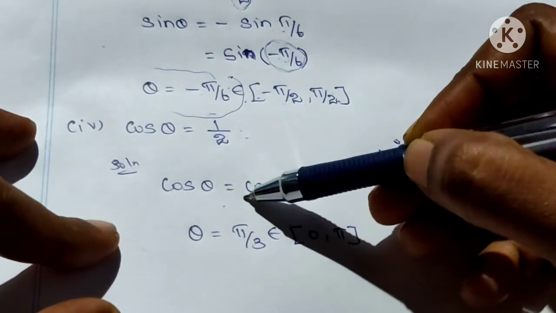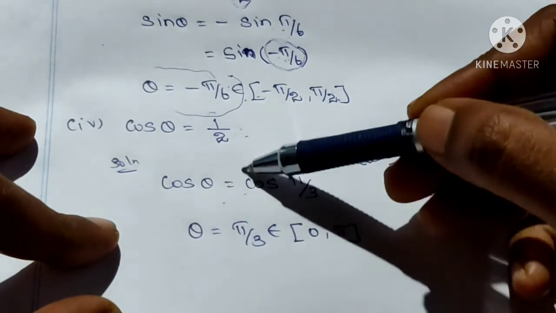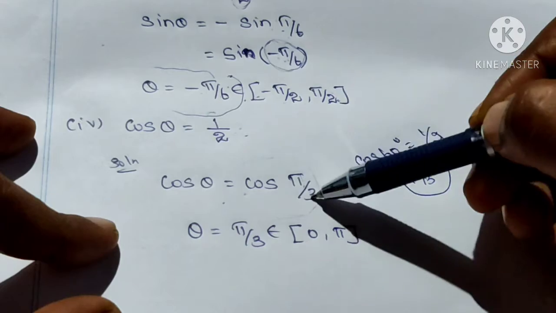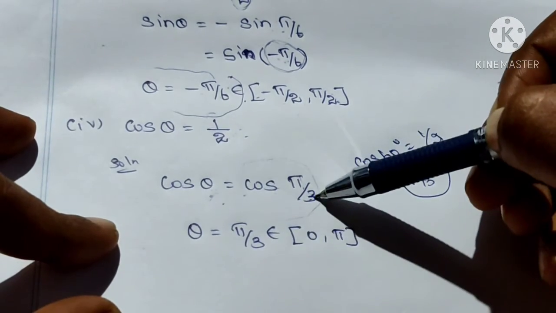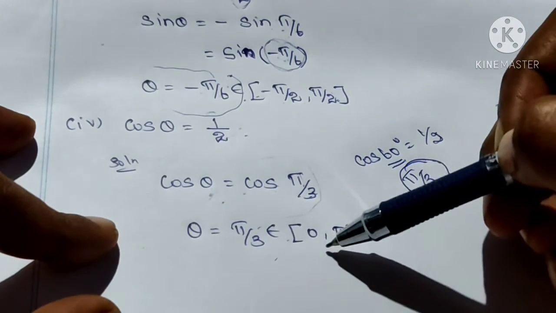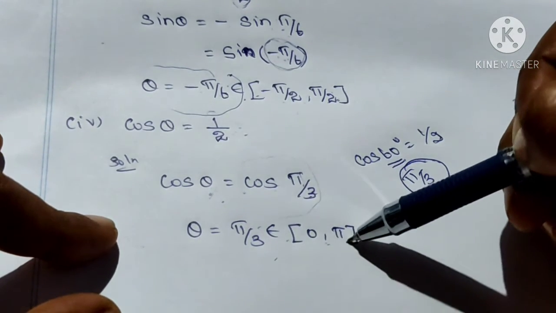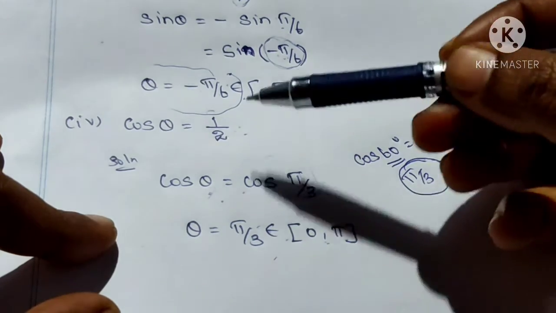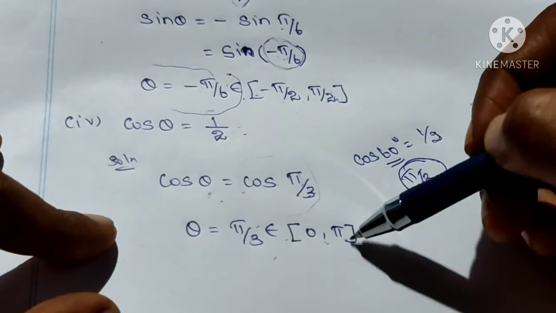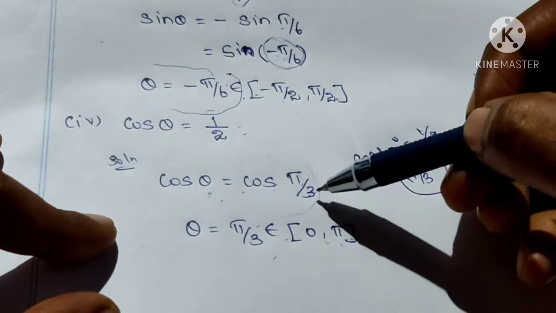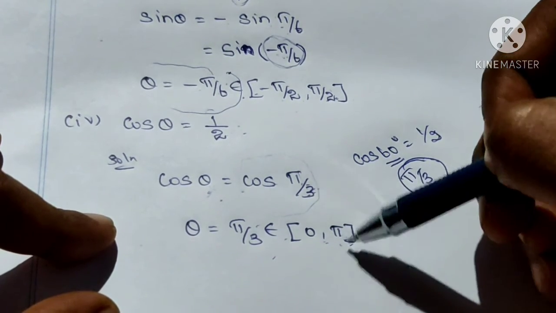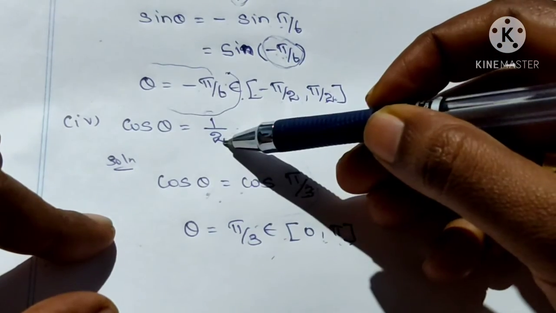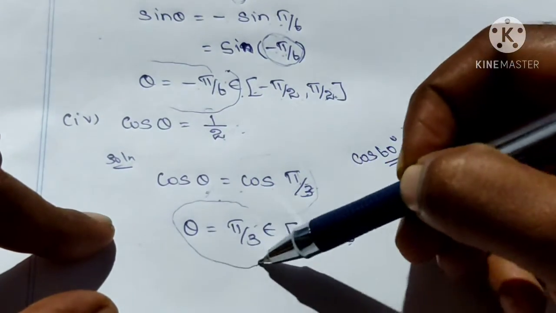So cos theta is equal to 1 by 2. In place of that you write cos pi by 3. Cos pi by 3 is cos 60 degree. So what's the value of theta? Theta is equal to pi by 3. Pi by 3 belongs to the closed interval 0 comma pi, because the principal value of the cos function is the closed interval 0 comma pi. So this pi by 3 belongs to this interval. So the principal value of the given question is theta is equal to pi by 3.